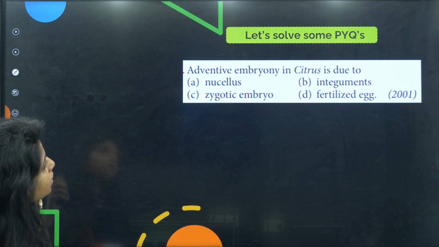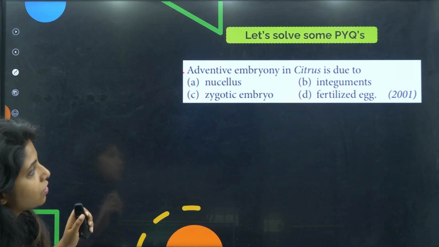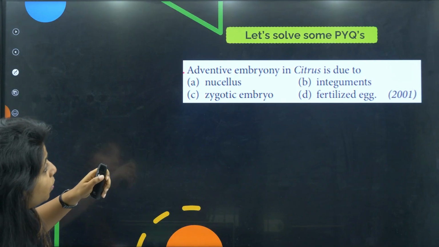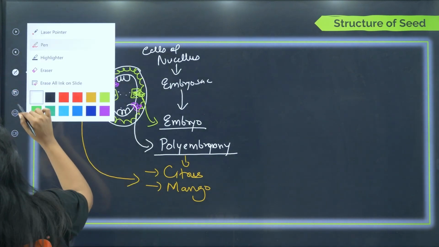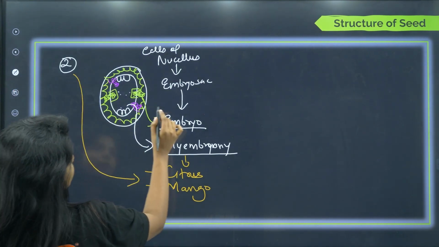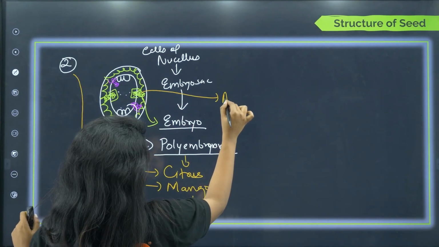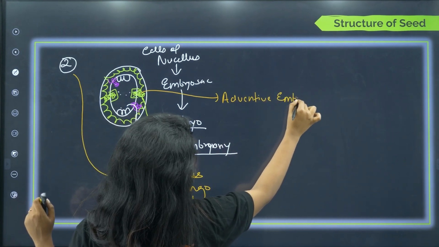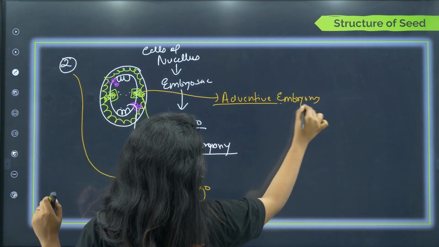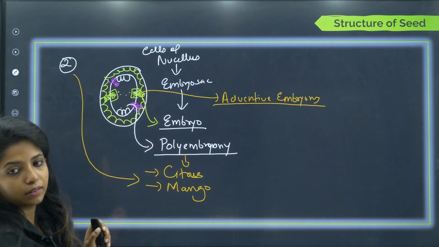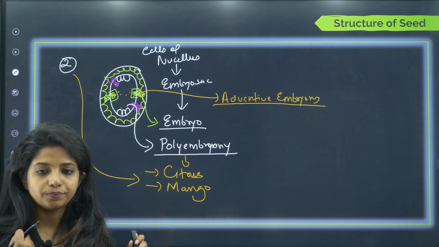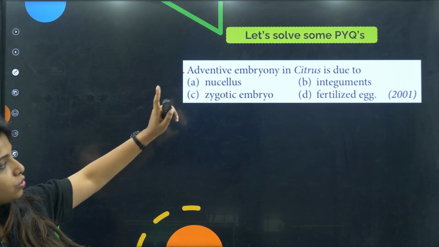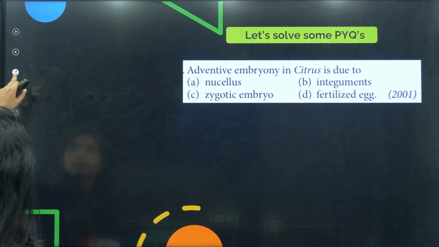Okay, polyembryony in citrus is due to adventive embryony. What do you mean by adventive? It's my fault, not adventative, adventive. This condition is known as adventive embryony, where multiple embryos are being formed over here inside the ovule, inside the embryo sac. Now, what is the reason for it?